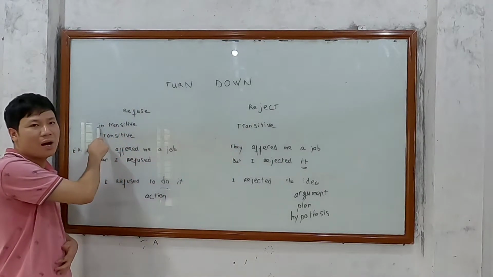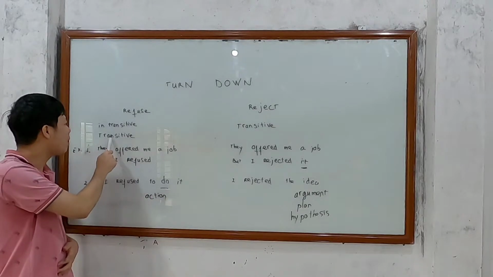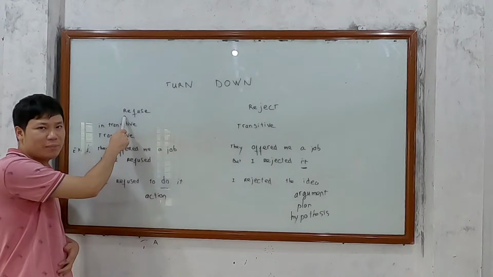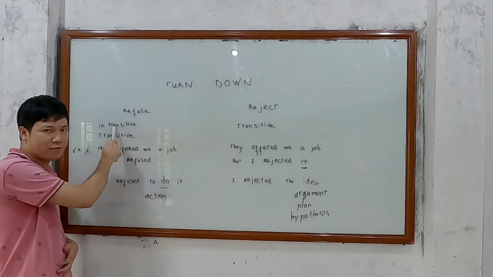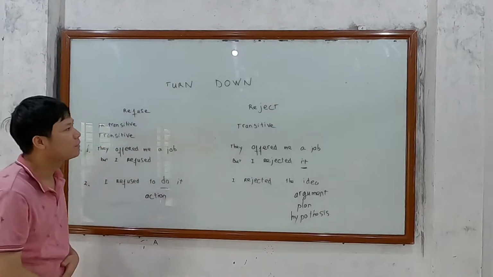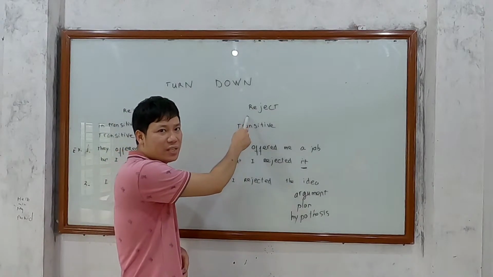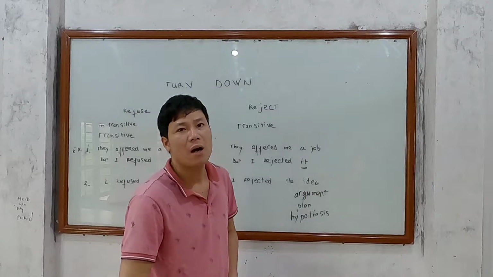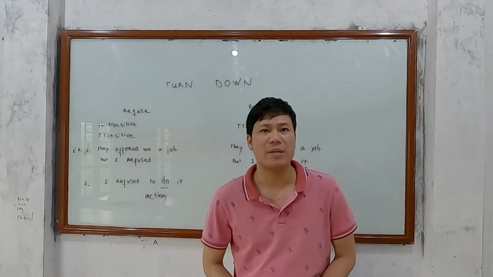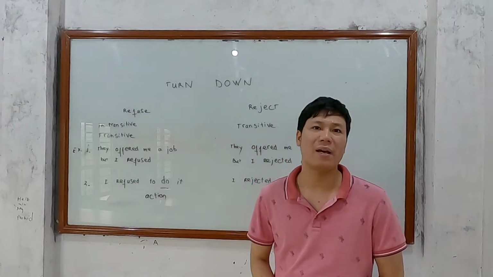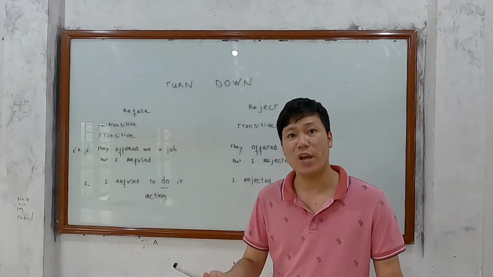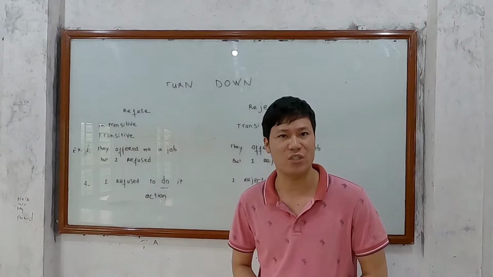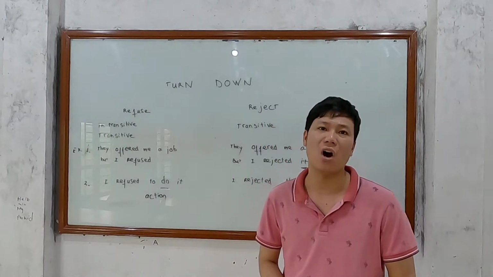Refuse could be an intransitive or transitive verb. Reject is only a transitive verb. An intransitive verb doesn't need to be followed by an object. Without an object, it's okay. A transitive verb needs to be followed by an object.